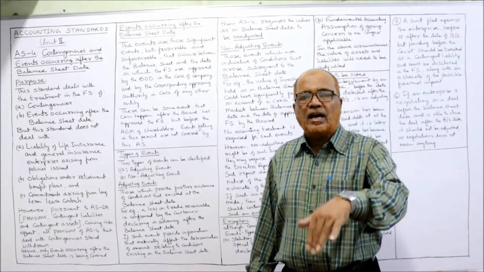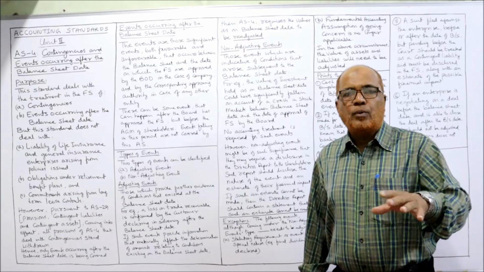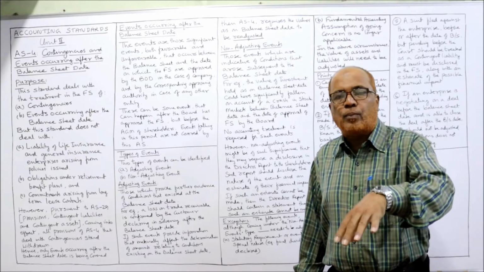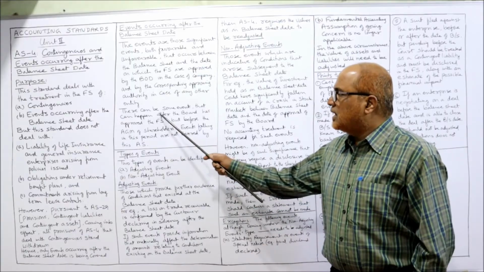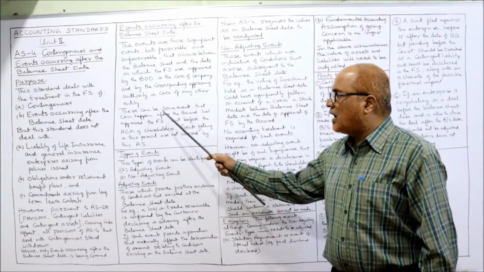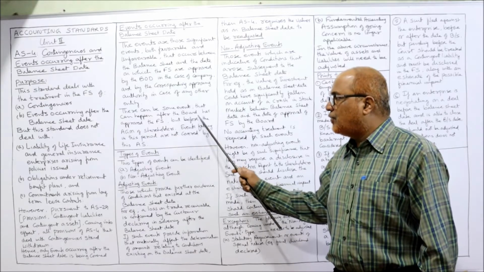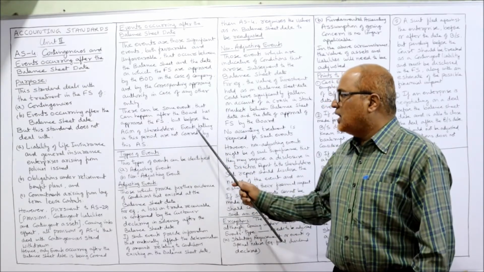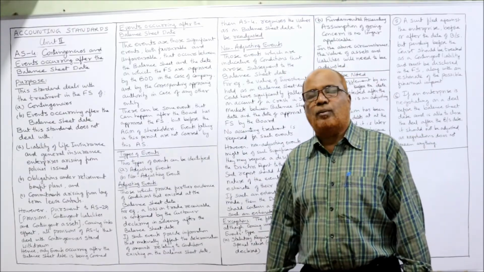But in case of any other entity, the approving authority will be there. The approving authority will approve after the balance sheet date. So there can be some events that can happen after the board has approved the financial statement, but before the AGM of the shareholders. Events falling in this period are not covered by accounting standard 4.